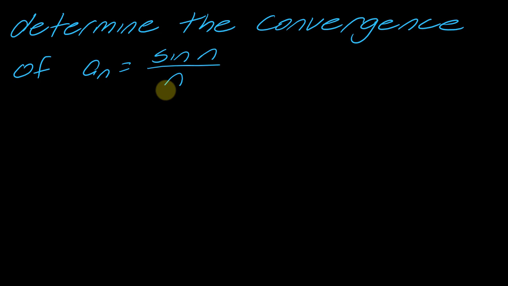Challenge for you, I would say pause here, set up how you think you might do this, and then hit play when you're ready. So the way that I would do this is, so sine of n, so really any sine or cosine function, it's really the same trick. The thing that we always know about sine and cosine is that they are between -1 and 1. So we always start a sandwich there.